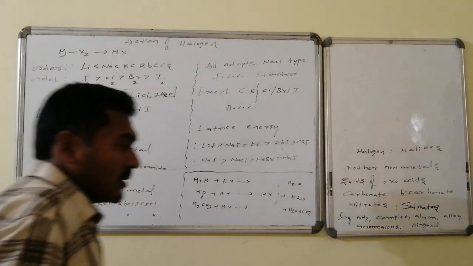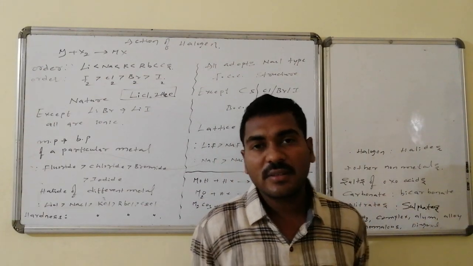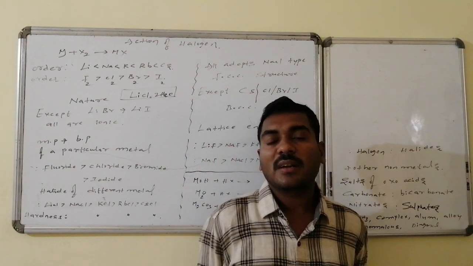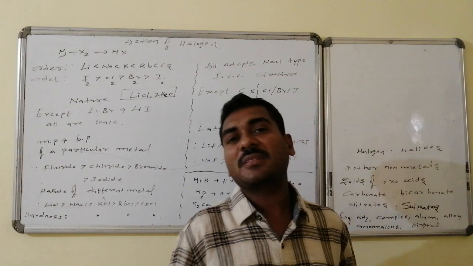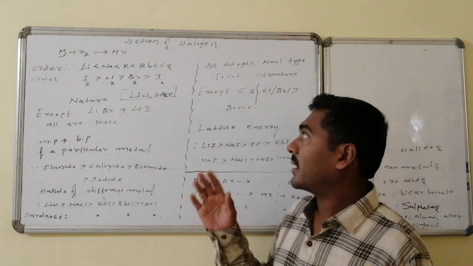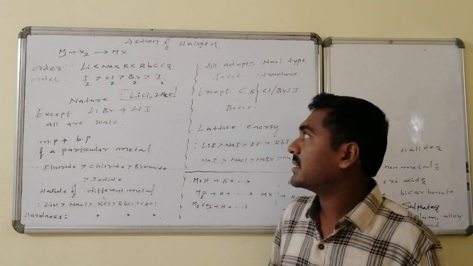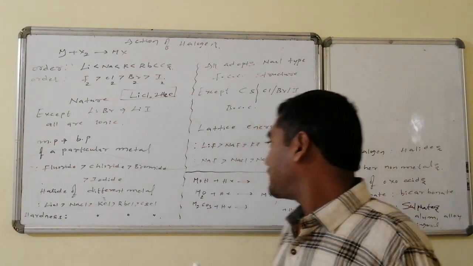Welcome friends. Let us go for the next part of discussion, that is reactions of alkali metals with the halogens. Halogens on reaction with the alkali metals, otherwise alkali metals on reaction with the halogen, form the corresponding alkali halides, that is metal halides. Alkali halide formation takes place, whereas this can be prepared by other methods also.